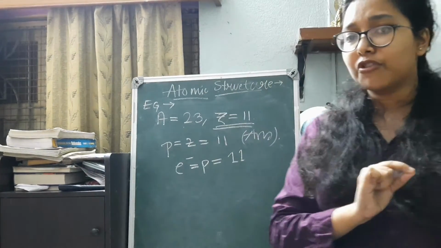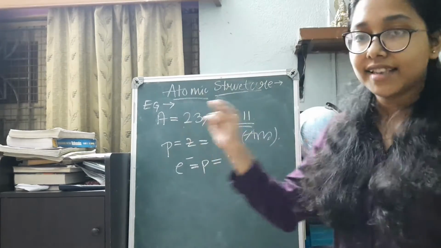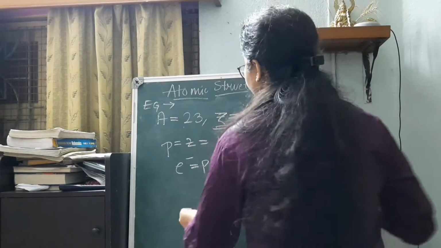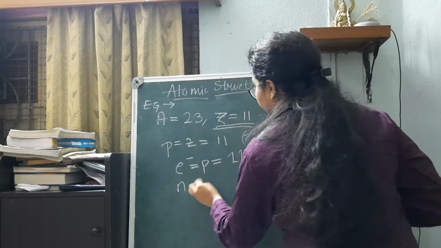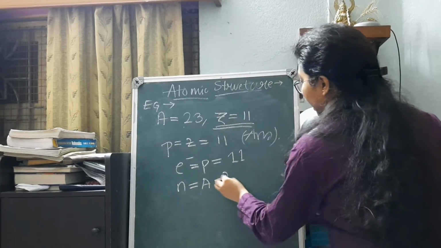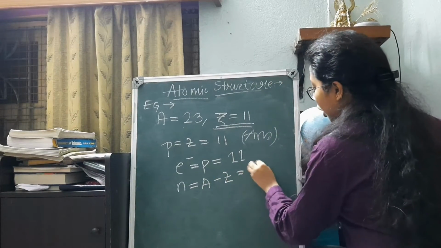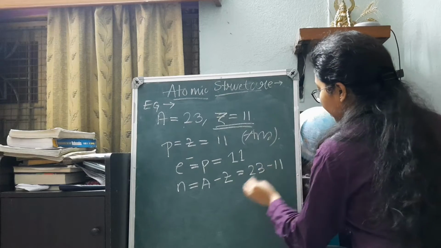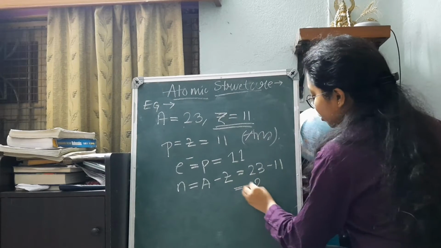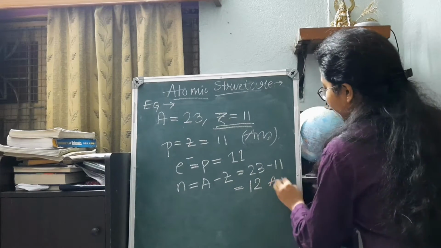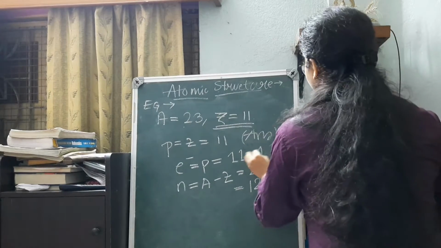That is, number of neutrons is A minus Z. We have been provided both the values. We will be directly using the formula, A minus Z, which is 23 minus 11, that is 12. So we easily found out all three of them.